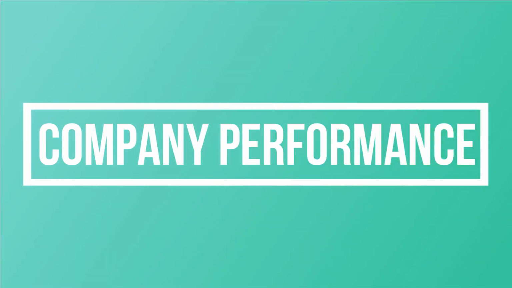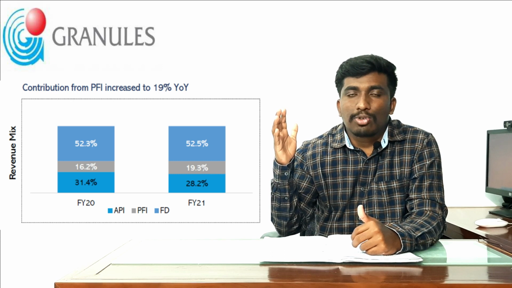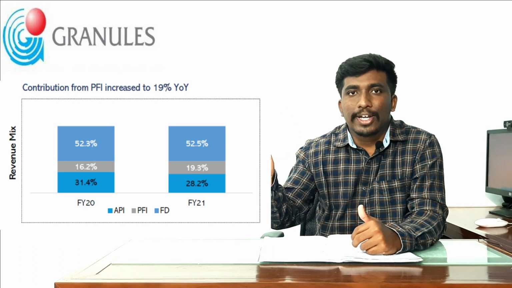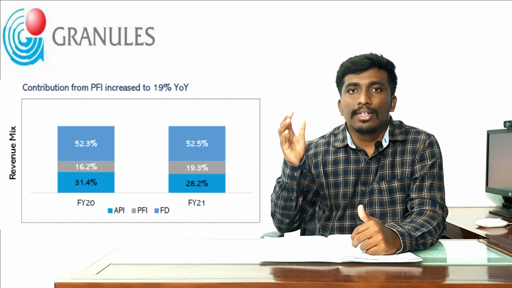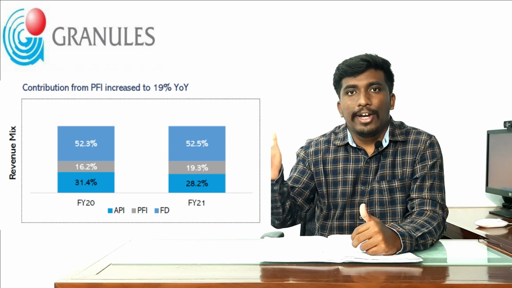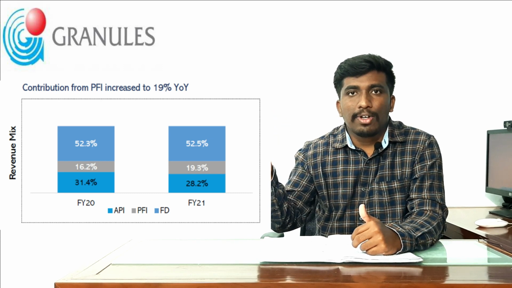Next, let us focus on the growth and the figures of the revenue breakdown of the products in detail. When you come to the revenue breakdown of these three products, the API business contributes 28.2% for Granules India. Next, the PFIs contribute 19.3% to the revenues of the company.